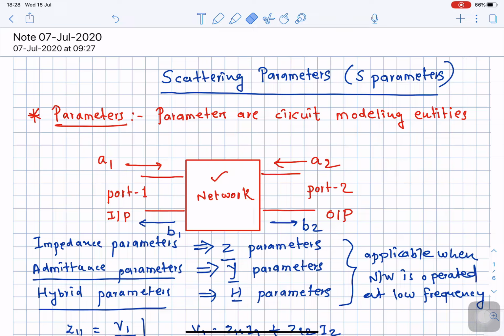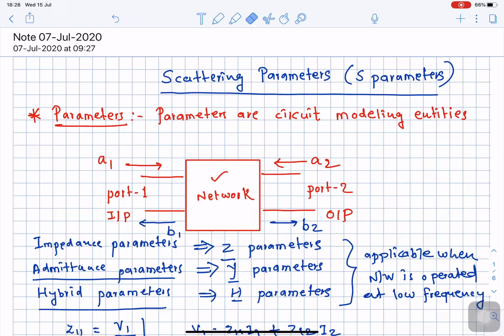All these equations represent the ratio of voltage divided by current, and that's why these parameters are known as impedance parameters.